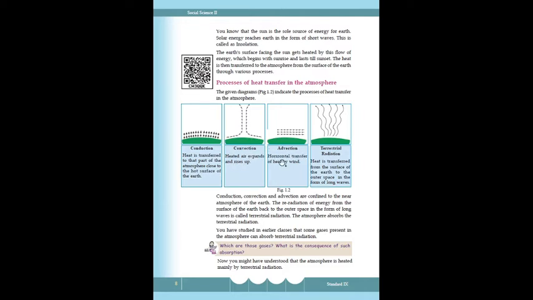And advection, horizontal transfer of heat by wind. With the help of wind, wind movement, air temperature variation is the main reason. Horizontal transfer of heat by wind, advection.